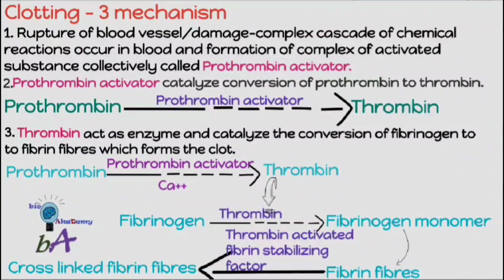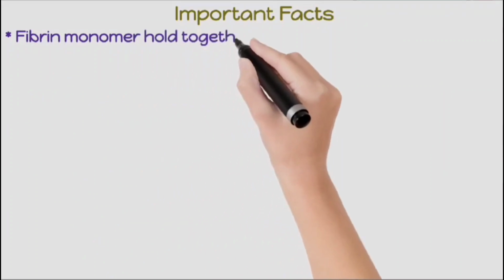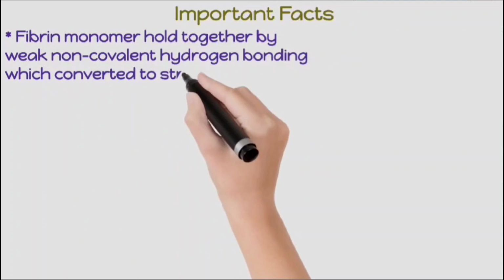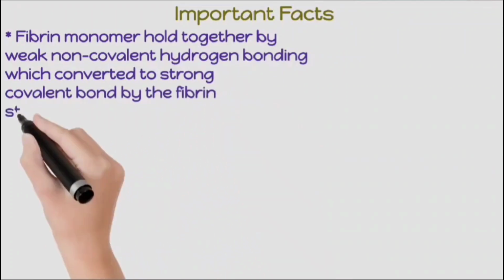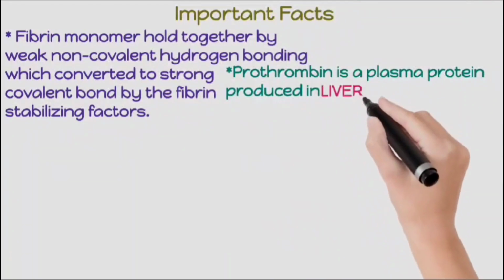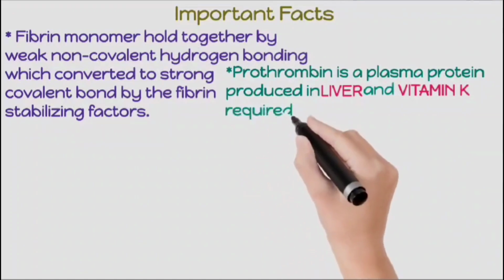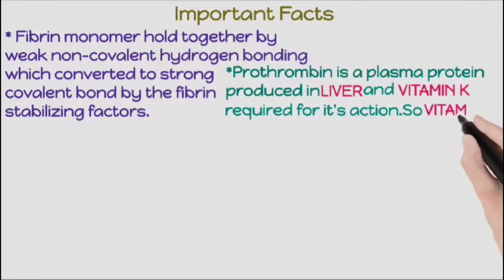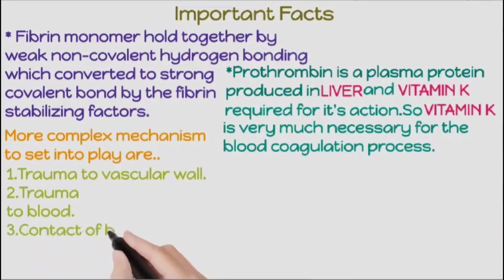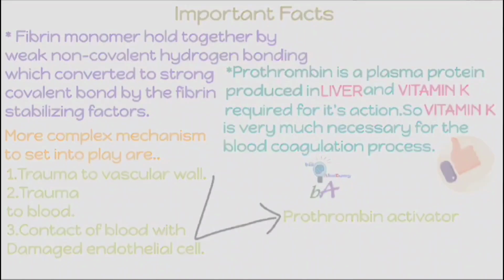This reaction you can see. Fibrin monomers are held together generally by non-covalent hydrogen bonds, but converted to covalent bonds by the fibrin stabilizing factor. Prothrombin, or factor II, is a plasma protein produced by the liver, and for its activation vitamin K is necessary. That's why deficiency of vitamin K causes significant bleeding. Trauma to the vascular wall or to blood induces prothrombin activator formation.